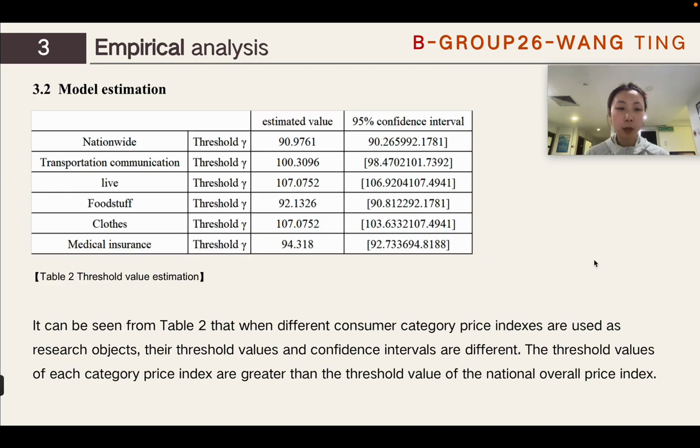It can be seen from Table 2 that when different consumer category price indexes are used as research objects, their threshold values and confidence intervals are different. The threshold values of each category price index are greater than the threshold value of the national overall price index.